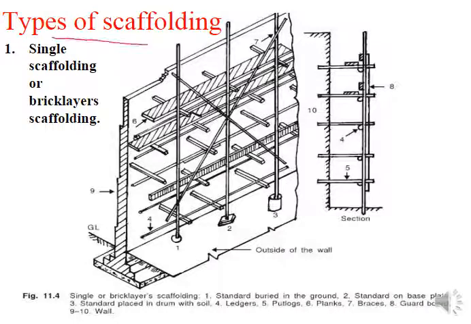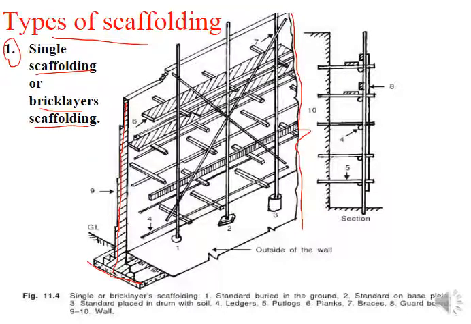Now we are going to start with the types of scaffolding. The very first type we will discuss today is the single scaffold, or the bricklayers scaffolding. Two names can be used alternatively: single scaffolding or bricklayers scaffolding. So here you can see the wall. This shows a wall with the foundation, and on the other side it shows the continuity of this particular wall.